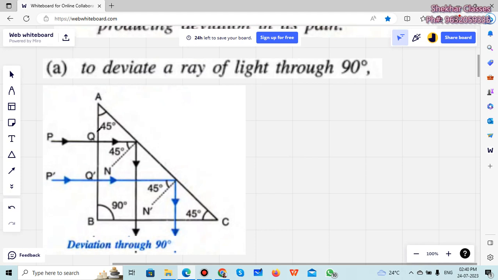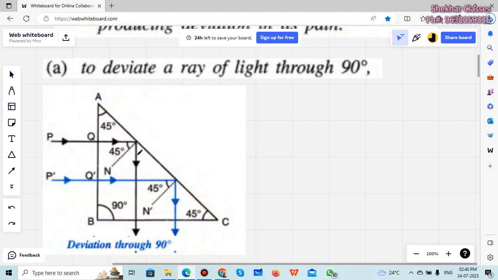See, this is a right angle isosceles prism. What is the angle here? This is 90 degree, you can see that. And these are 45 and 45, so these two sides are equal. AB is equal to BC. This is why we call it an isosceles right angle prism here.